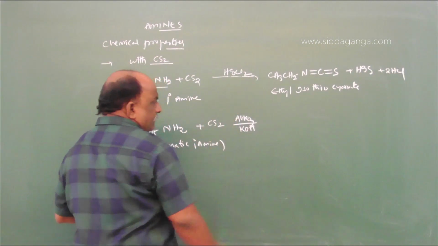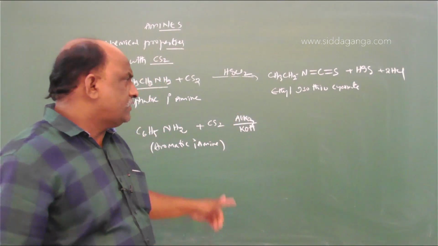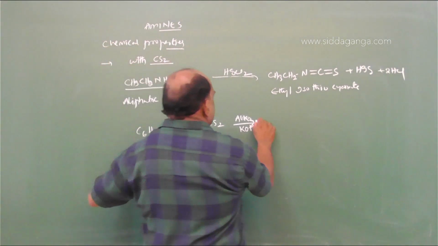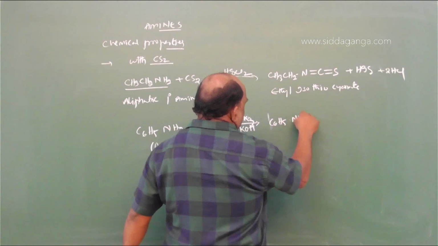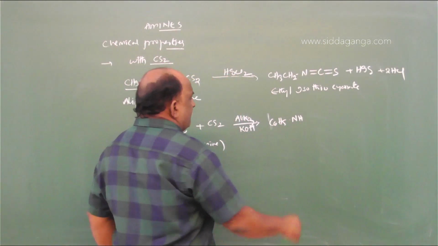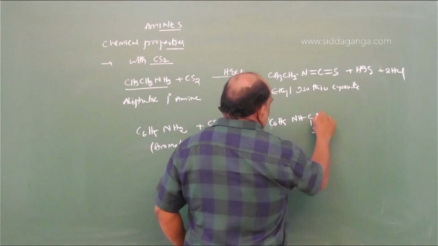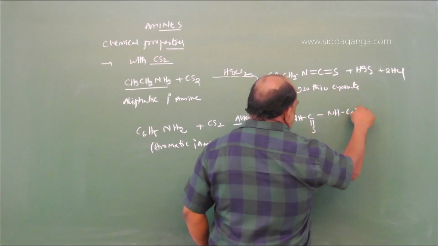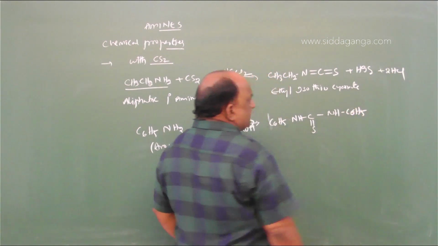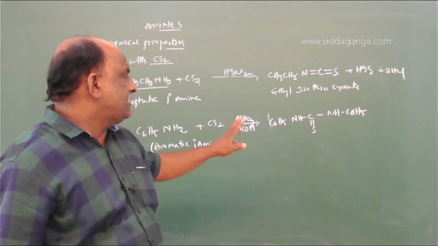Then what product do we expect? C6H5NH CS NH C6H5.